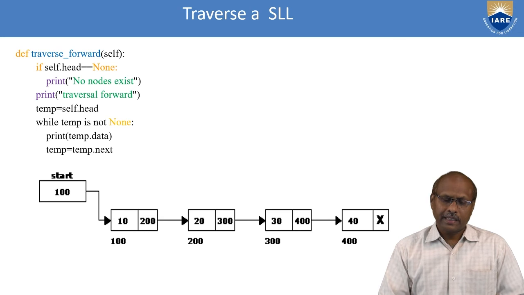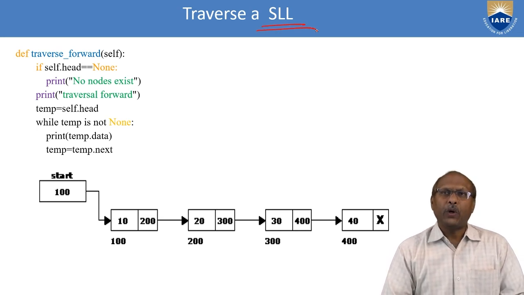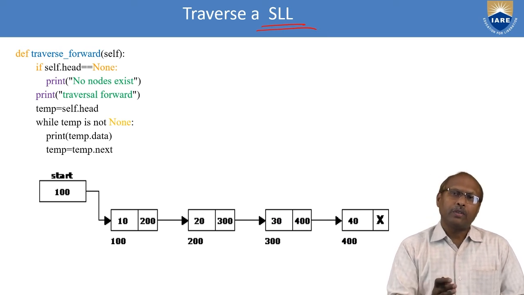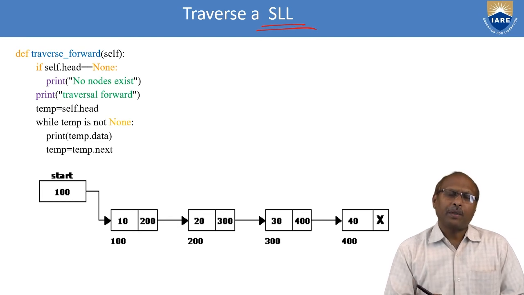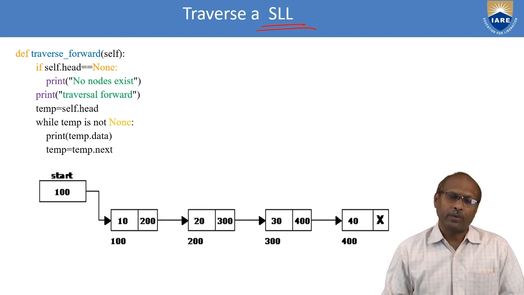Similarly, you can traverse the single linked list. SLL means single linked list. If you want to traverse, what does that mean? You have to go one by one from beginning till end. So whatever data is there, you can process it or display it. Here I have done a simple process for displaying the data of every node.